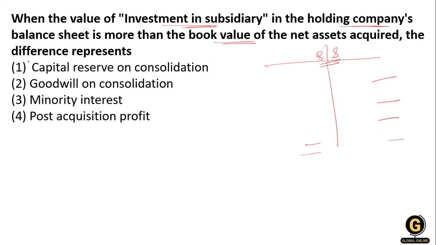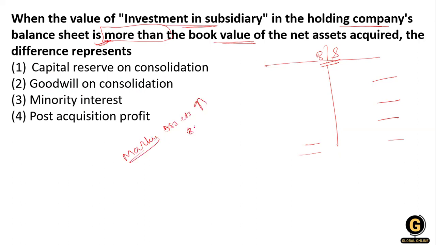Here is option number 1, capital reserve on consolidation. Option number 2, goodwill on consolidation, or the minority interest, or the post acquisition profit. The question is about the amount being more than the book value. If the registered amount is more than the book value, that means the market value of the particular asset is greater than its book value.